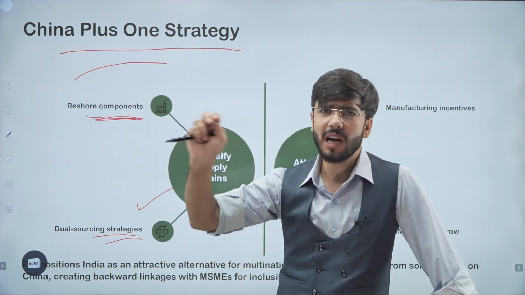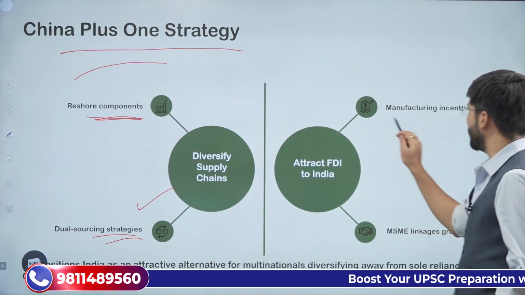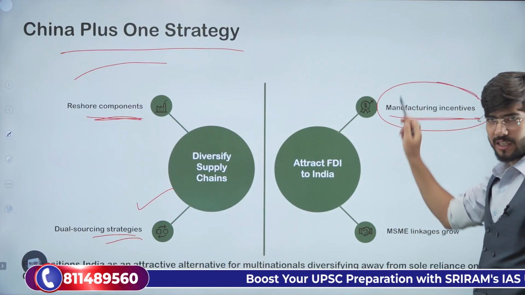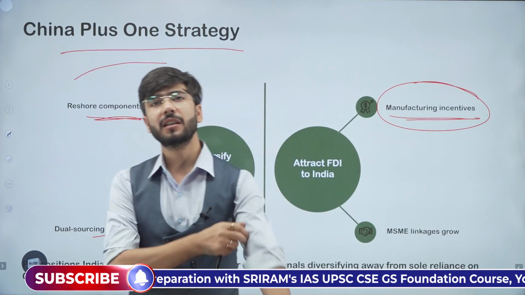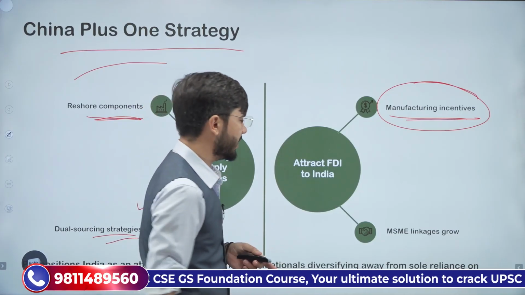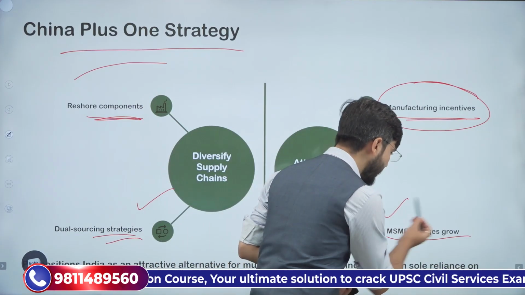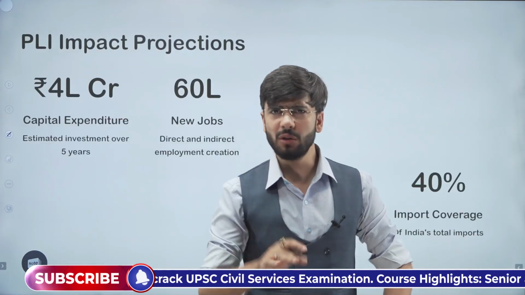We can source our imports from multiple other nations. Along with that, we will provide manufacturing incentives. Due to these manufacturing incentives, what will happen? The producers will first earn the profit and they will increase their sales. Further, the MSME linkages are now also growing due to the PLI scheme.